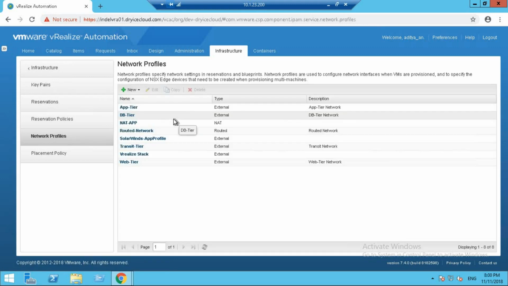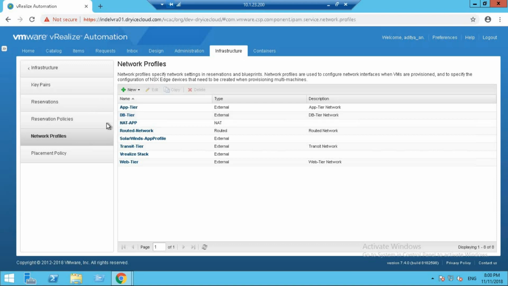But before we create the network profile, we need to understand that the network profiles will contain IP information such as the gateway, the subnet, and the address range. Now, vRealize Automation uses vSphere DHCP or a specified IPAM provider to assign IP addresses to the machines that it provisions. We create the network profiles to specify the previously mentioned information for a particular network. We then assign these network profiles to reservations, which are then associated with their corresponding business groups. This is the way it is determined which business group will have access to what networks.